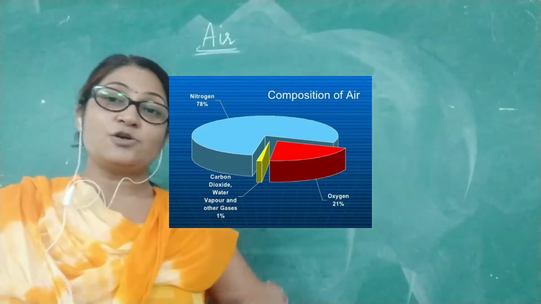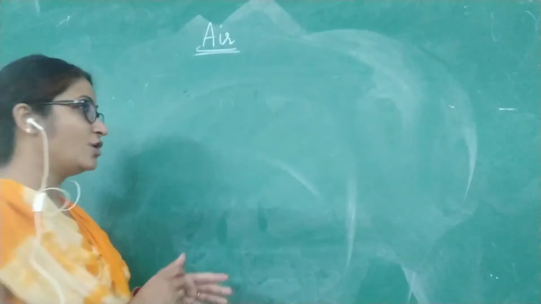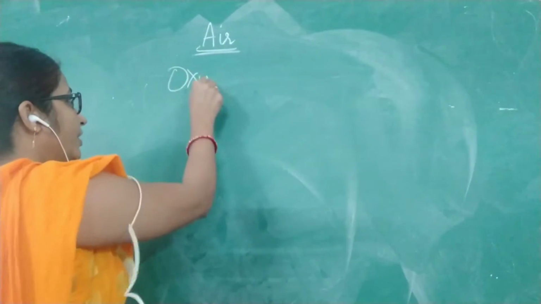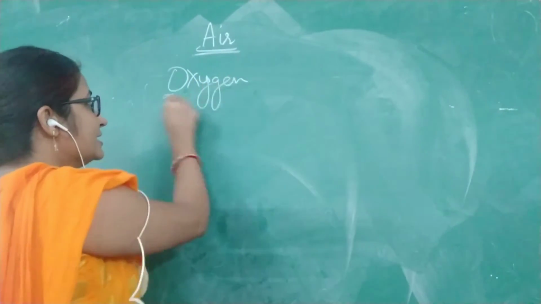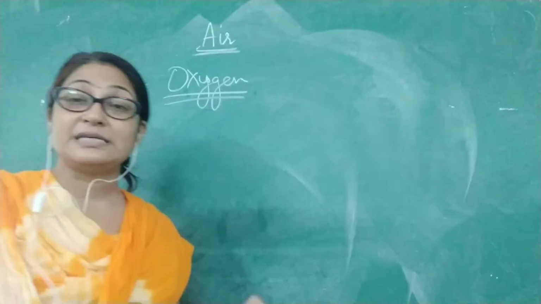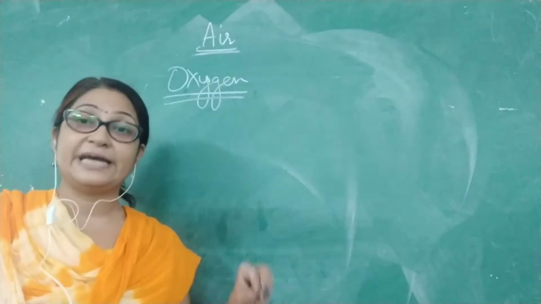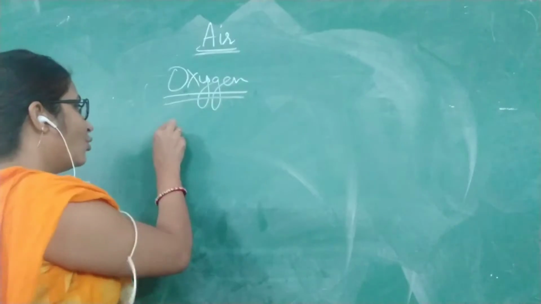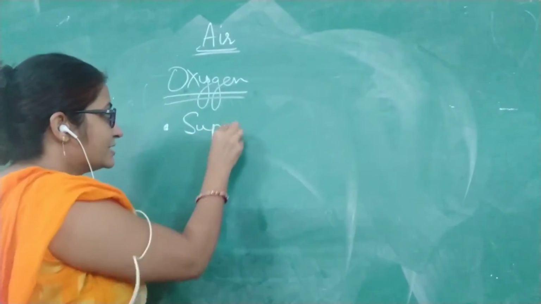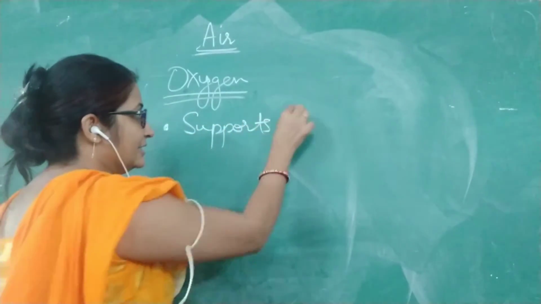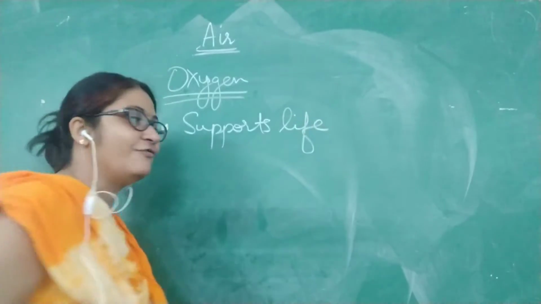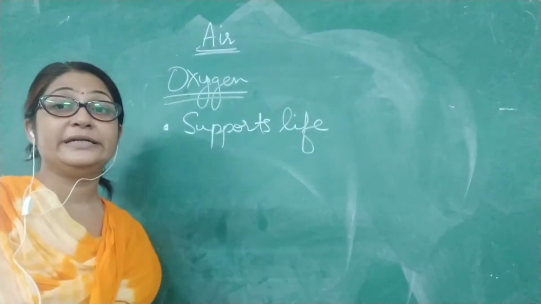Now let us see about oxygen. One by one we will learn about a few gases. Oxygen is a very important gas as it supports life. Oxygen is the only gas that supports life. Without oxygen one cannot live.